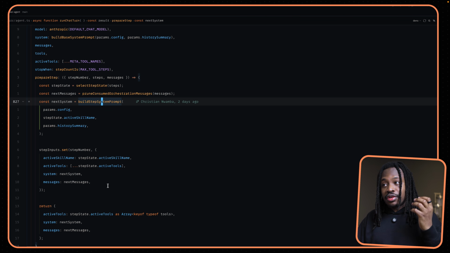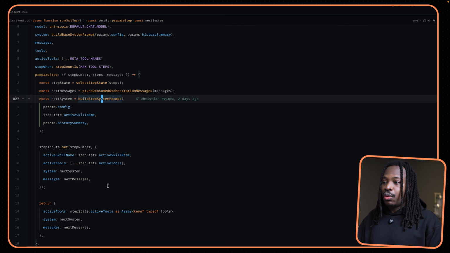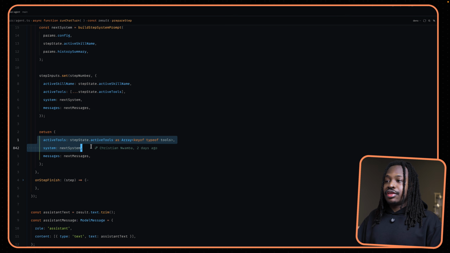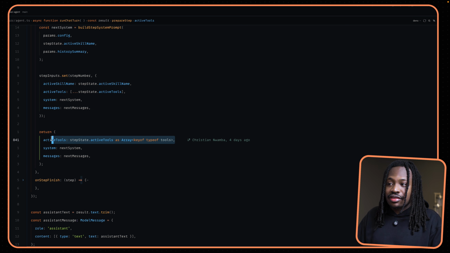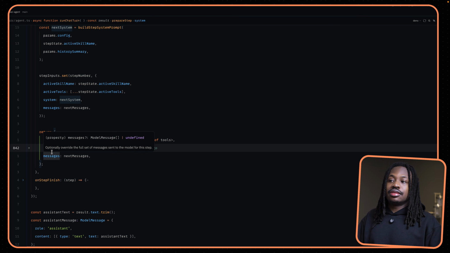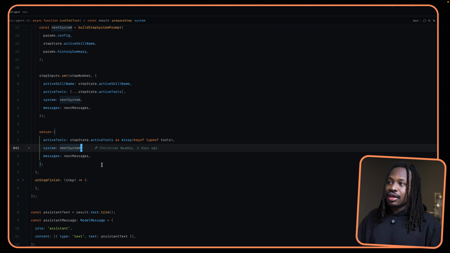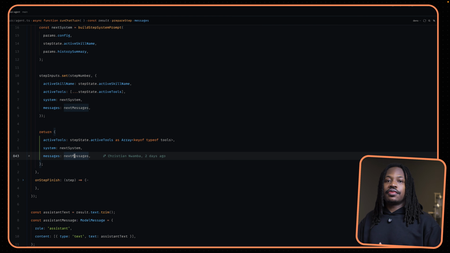Now, once you have this new system prompt that contains the skill for this action that the agent needs to complete, alongside the tools that it needs to complete those actions, we then let the agent know that these are the only things it needs to focus on. It only needs access to the active tools to complete this task. It needs just that skill and the base system prompt. And then finally, we clean up the messages to remove all of the meta tools, which includes the load skill tool and the search tools tool, from the message history and from the tools description.